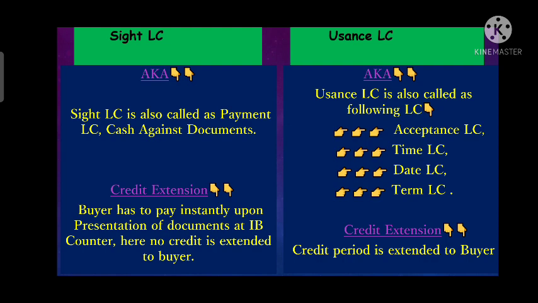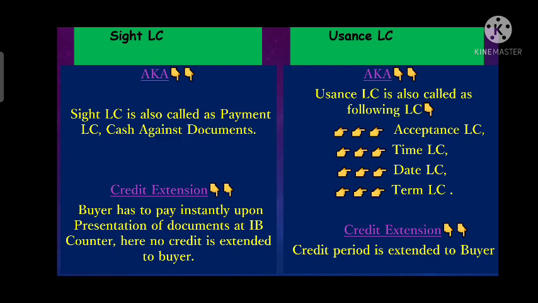Whereas usance LC also has multiple names. Usance LC is also called acceptance LC. It can also be called time LC, date LC and term LC. So usance LC and site LC have different names, and we must know all these names.